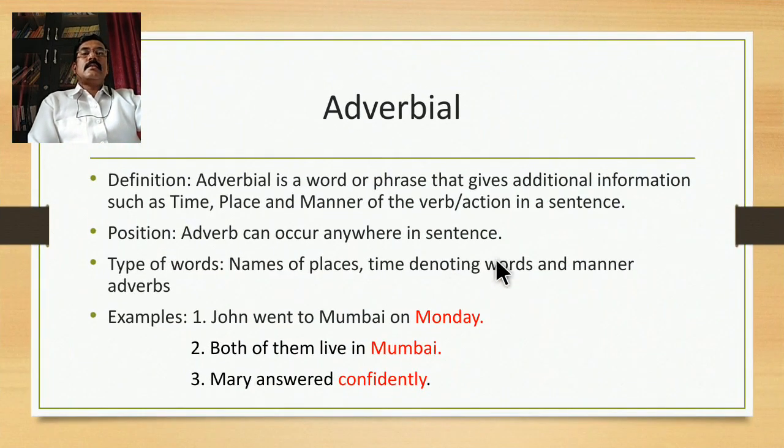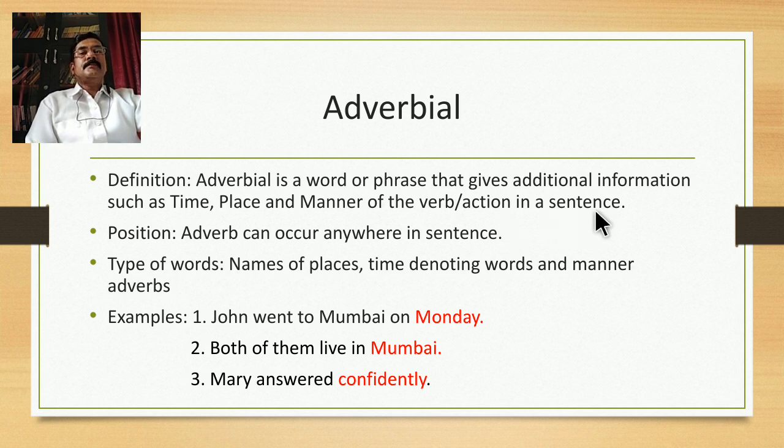The last but the most important element of a sentence is adverbial. So let us define adverbial. Adverbial is a word or phrase that gives additional information such as time, place, manner of the verb or action in a sentence.